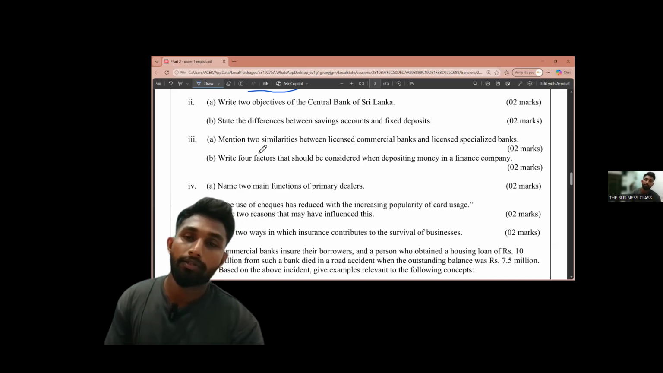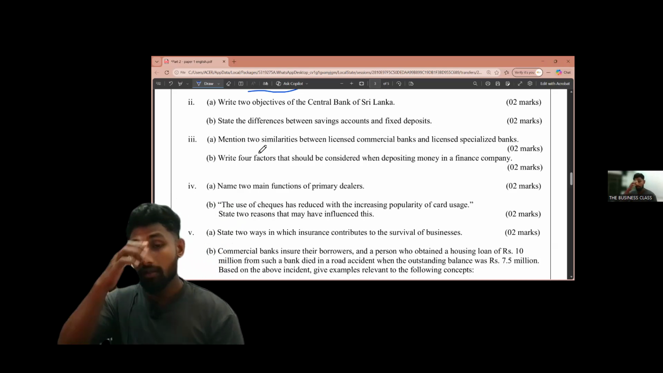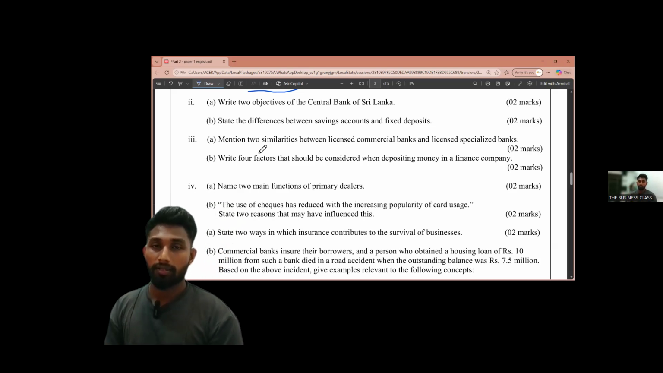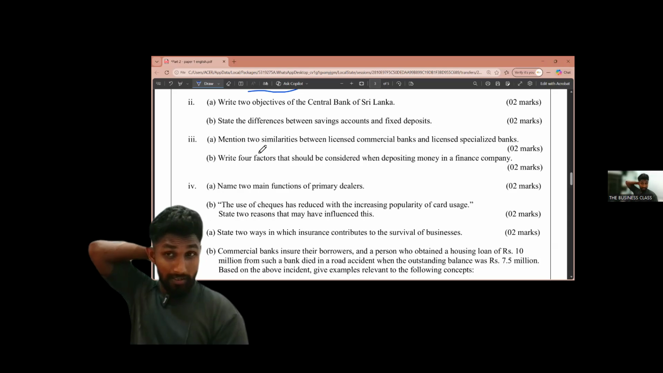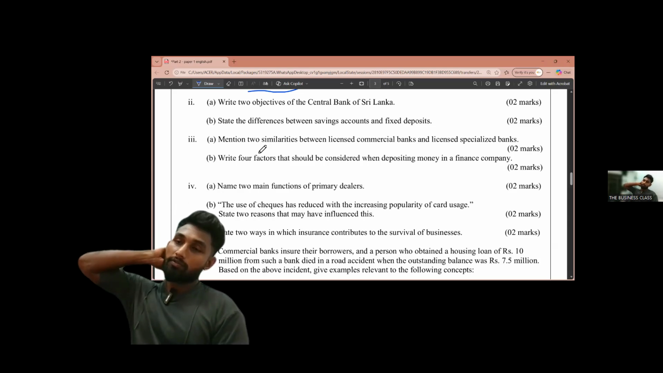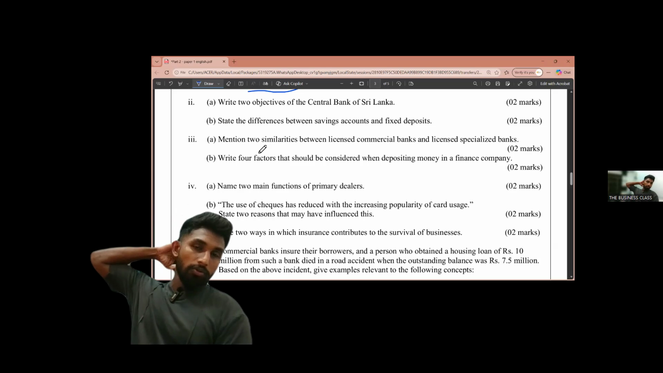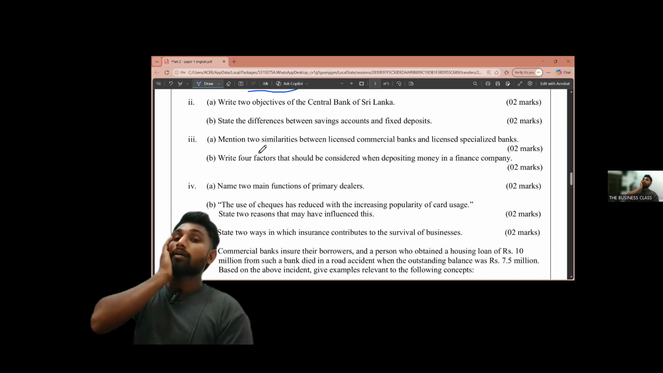Another similarity that we can write down is both banks are getting savings and fixed deposits. Both the commercial banks and specialized banks are getting savings and fixed deposits. And also you can say both the commercial banks and specialized banks are giving interest rates for their deposits. So those are the similarities between licensed commercial banks and licensed specialized banks.